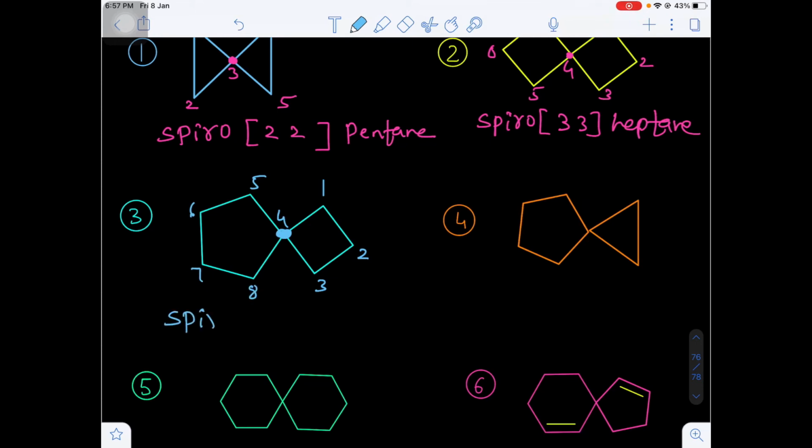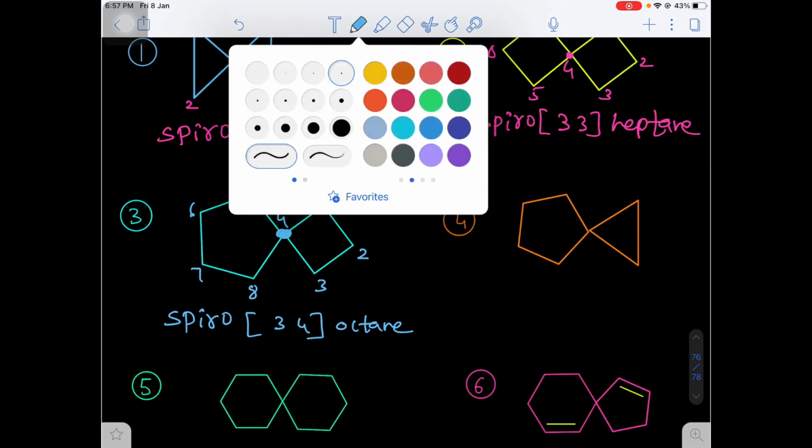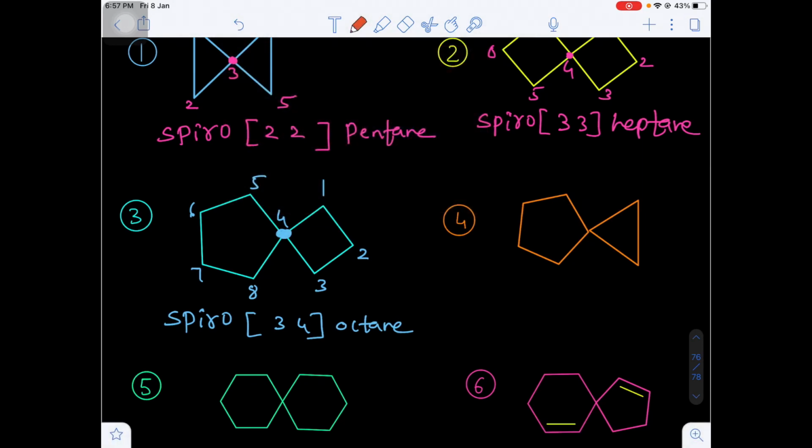So I am writing spiro. Left side ring has the 4 carbon atoms, right side ring has the 3 carbon atoms. We have to write in the increasing order. Remember, we have to write the increasing order. Spiro 3, 4. Now total carbon atoms will be 8. That's why I am writing here octane. And next one will be question number 4.